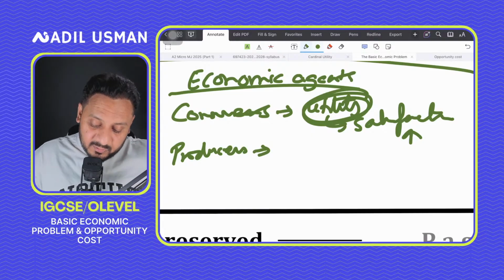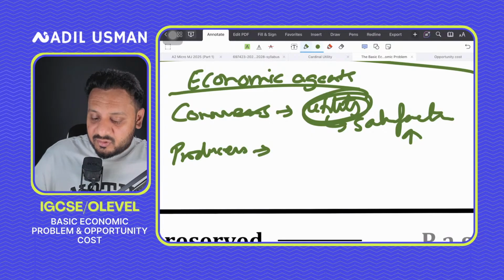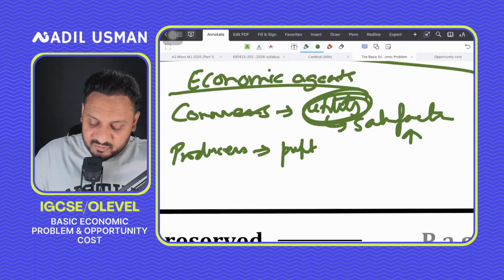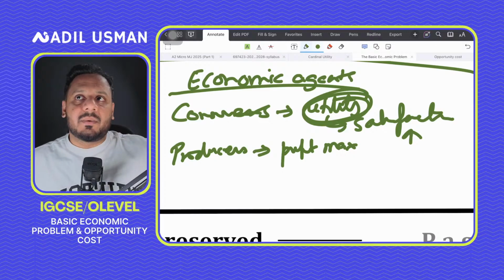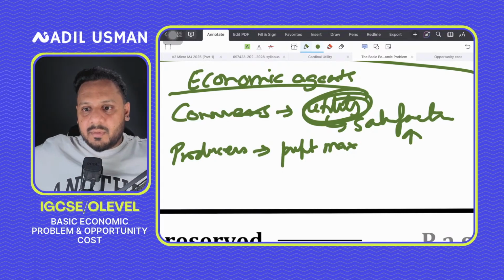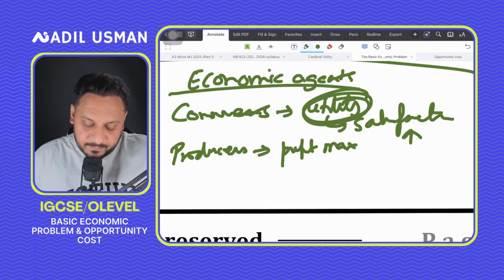Producers, on the other hand: consumers aim for utility maximization, producers aim for profit maximization. Producers want to make a lot of profit, they want to make money, right? So for example, a donut business would want to make lots and lots of money. That's why producers or entrepreneurs take the risk of doing a business and not just do a job.